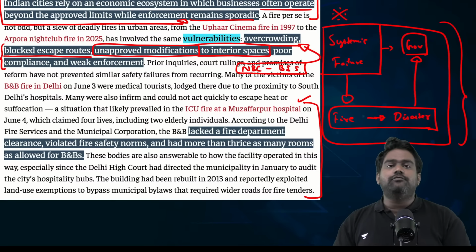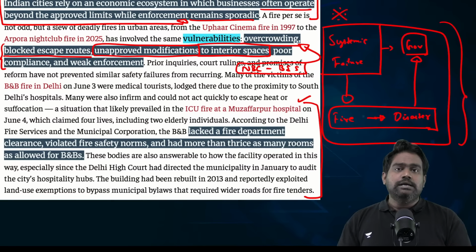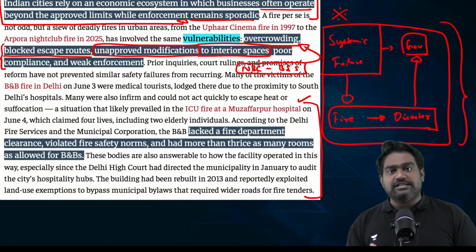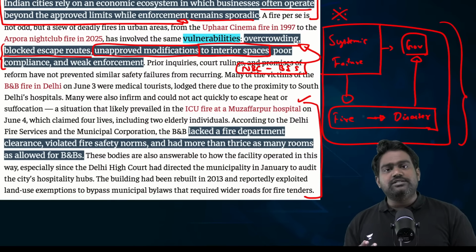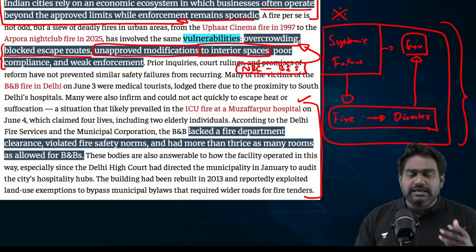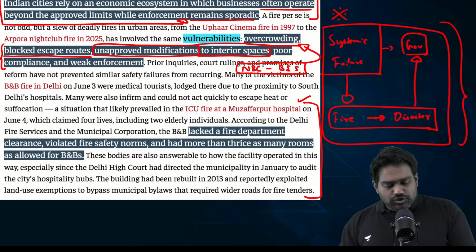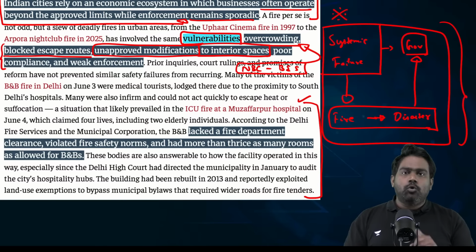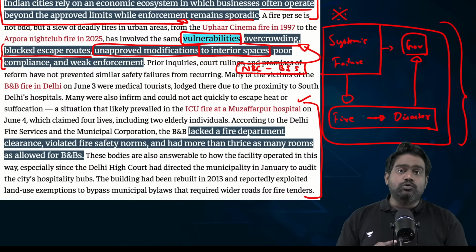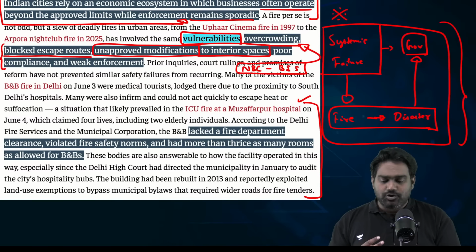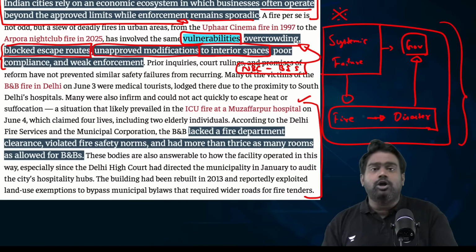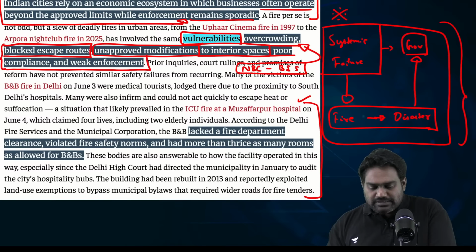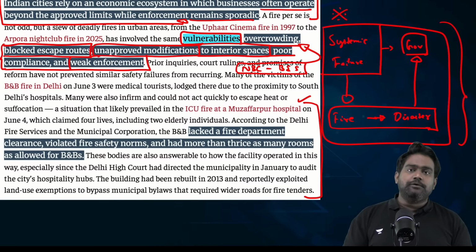Nobody invests enough on safety, even though it's mandatory. And authorities also tend to look the other way, as sometimes there exists a corrupt nexus between the local governments and officials and the construction and real estate industry. So, this creates the biggest vulnerability with regard to urban fires. Overcrowding, the blockade of escape routes or non existence of exit routes, unapproved construction, unauthorized illegal extensions and modifications, then poor compliance and weak enforcement.